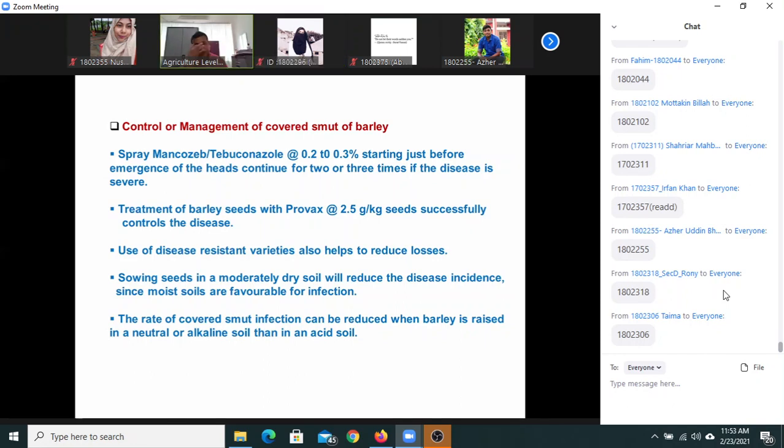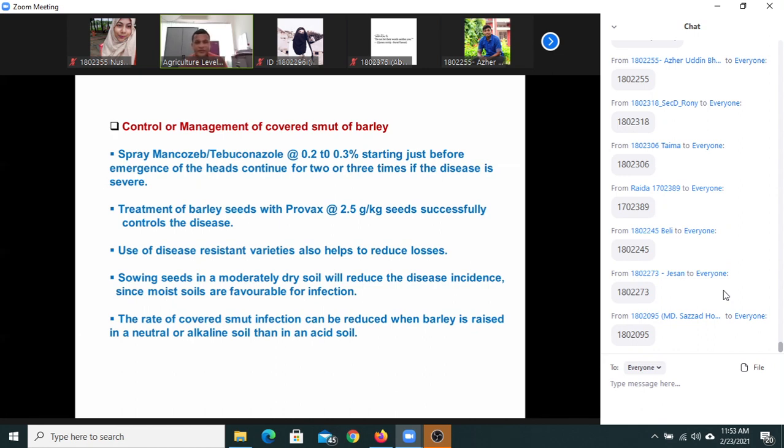The first point is actually very hard to distinguish, then you will say that in case of loose smut all spikelets turn into a black spore ball and the whole head is smutted, which is covered by a thin silvery membrane.